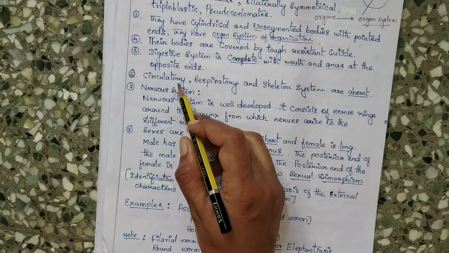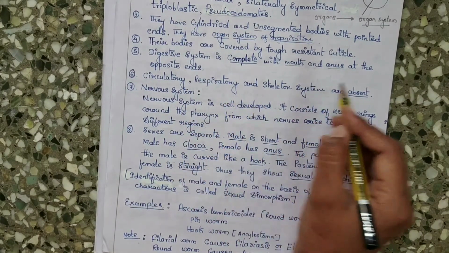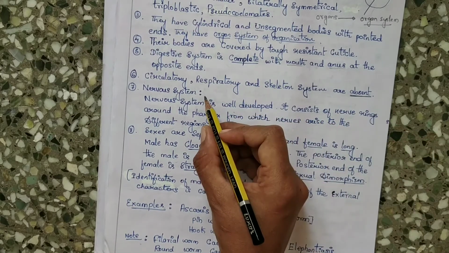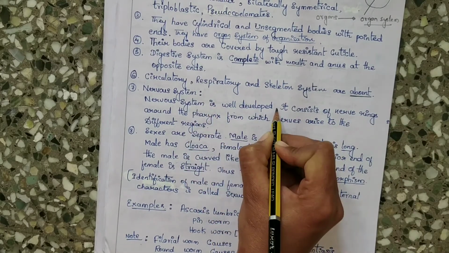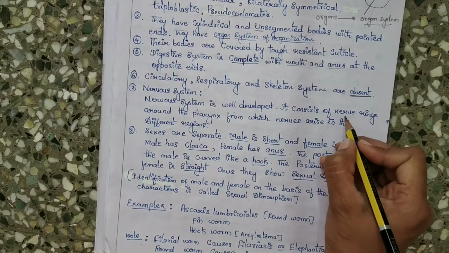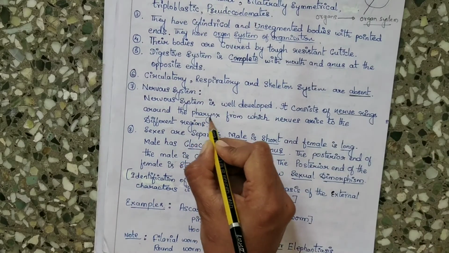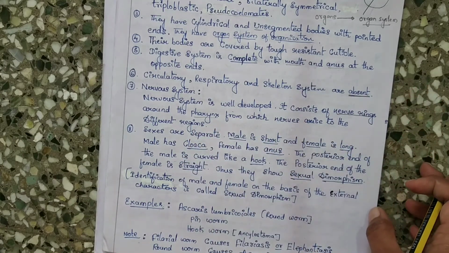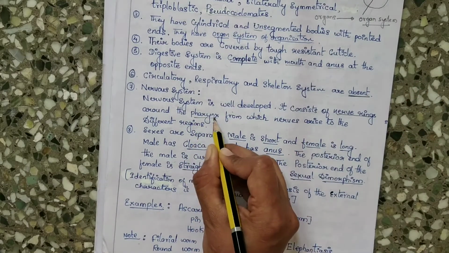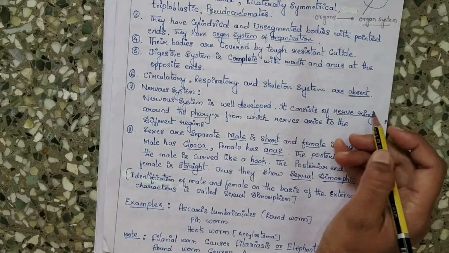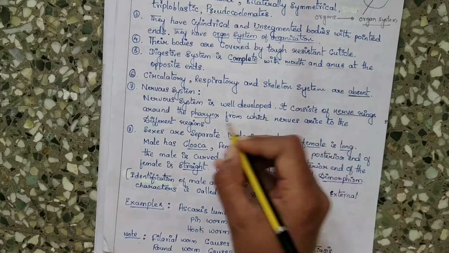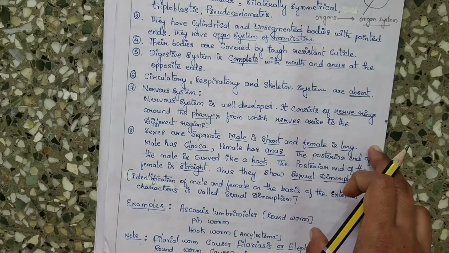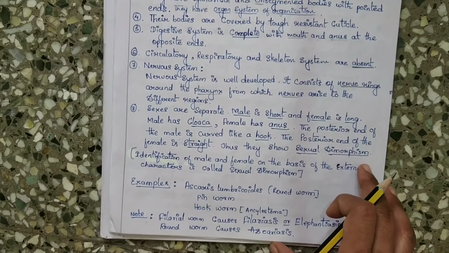Let us move on to the next point. Circulatory, respiratory and skeletal systems are absent in nematodes. The nervous system is well developed and consists of nerve rings around the pharynx, from which nerves arise to the different regions of the body. Moving on to the next point.